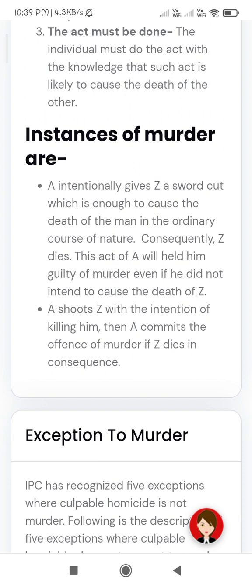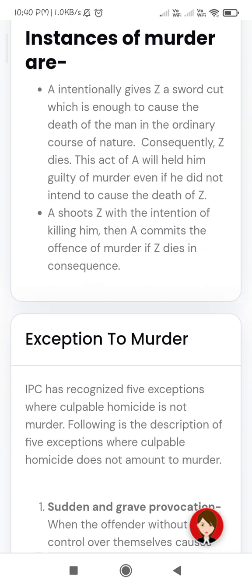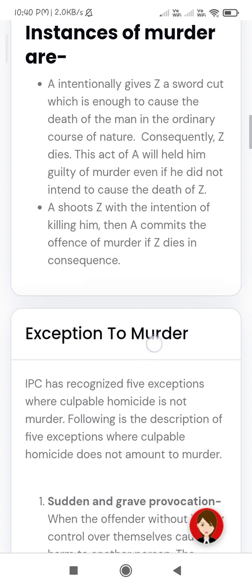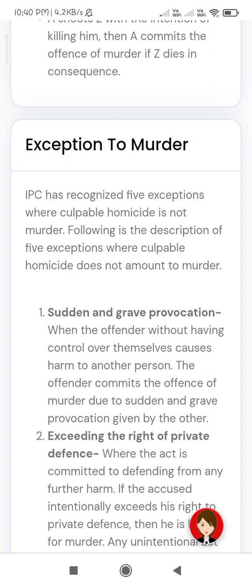In instances of murder, say A unintentionally gives Z a sword cut which is enough to cause the death of a man in the ordinary course of nature. Consequently, Z dies. This act will hold A guilty of murder even if he didn't intend to cause the death of Z. If A shoots Z with the intention of killing him, then A commits the offense of murder if Z dies in consequence. Exceptions to murder.